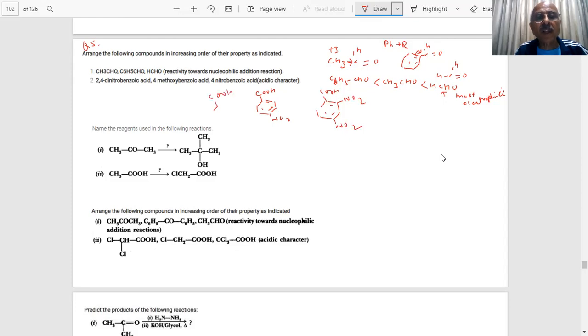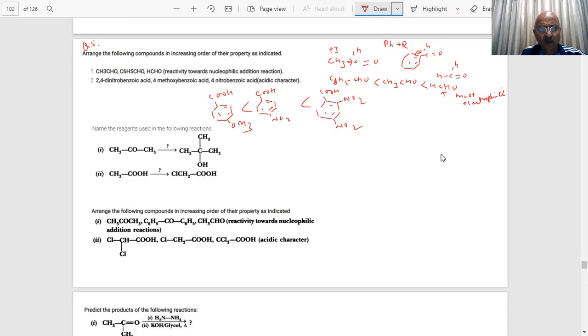What is the reason you are giving, students? Sir, because in 4-methoxybenzoic acid, OCH3 is an electron donating group, and NO2 is an electron withdrawing group. Electron withdrawing group will increase the acidity because then the conjugate base will be stabilized by the delocalization of the negative charge by resonance and inductive effect.